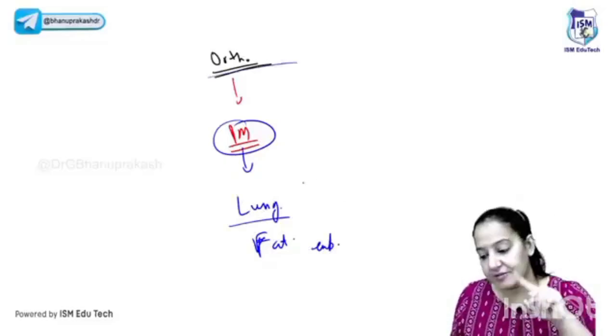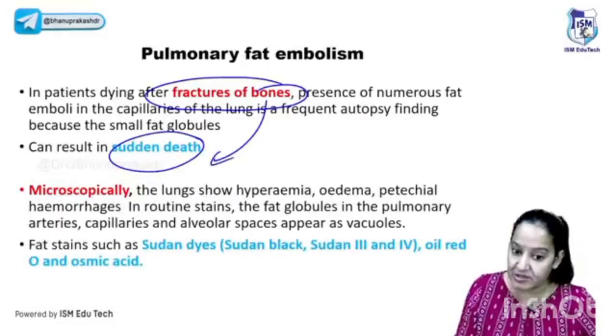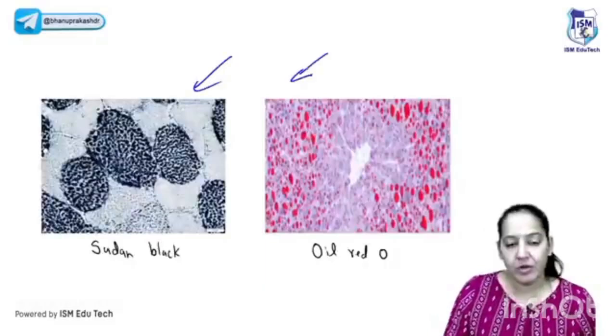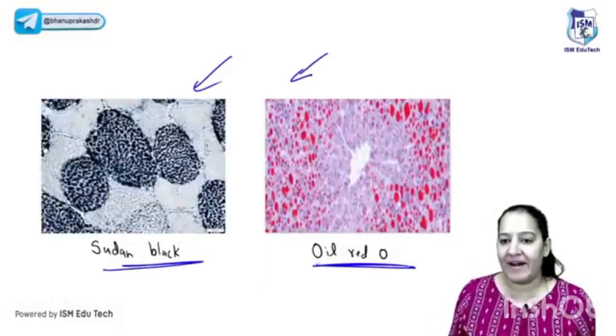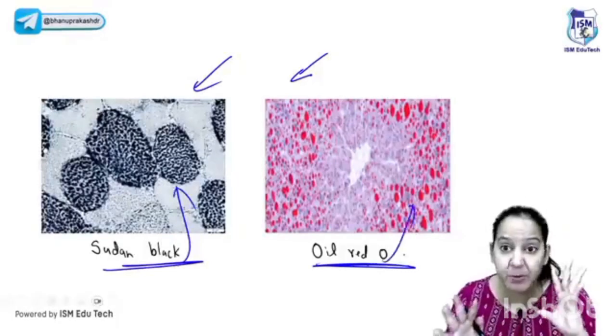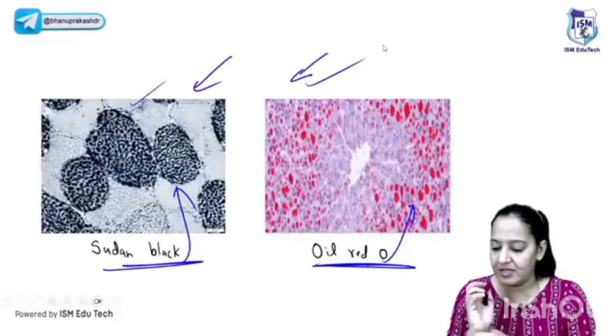You got my point? So here autopsy has a main role. So after the fracture of the bone, if there is a sudden death, on autopsy we will see the lungs especially. In the lungs, we will apply special stain for the fat. There are two special stains for the fat, Sudan black and oil red. They will highlight the fat, right? Sudan black gives black color, oil red gives red color to the fat, to the adipocytes. So if either of these is found in the lung, it is a typical case of the